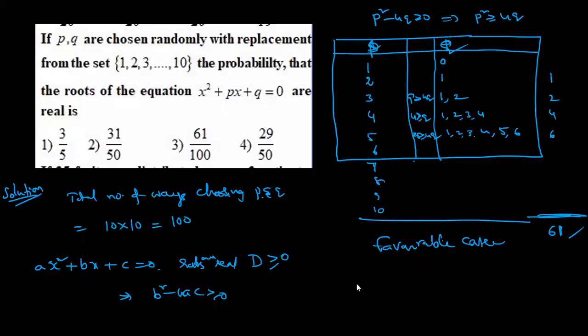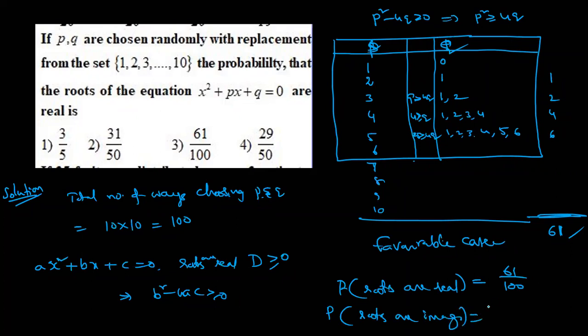Yeah, so therefore probability is what? Probability that roots are real. Now, probability that roots are imaginary, suppose, what is the answer? Anyone? Why?